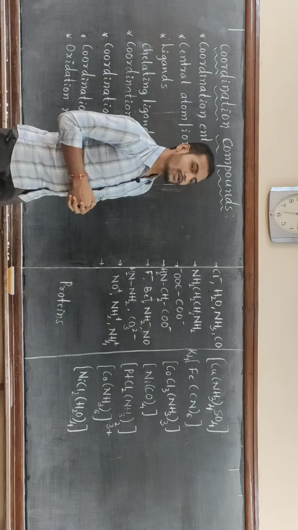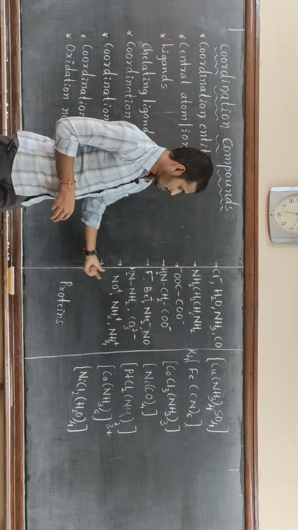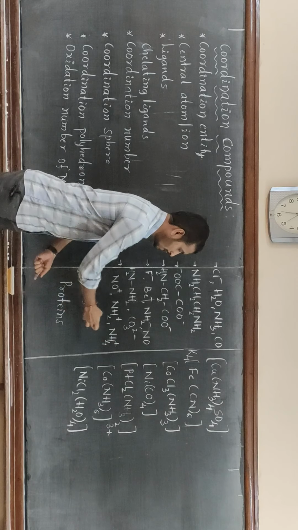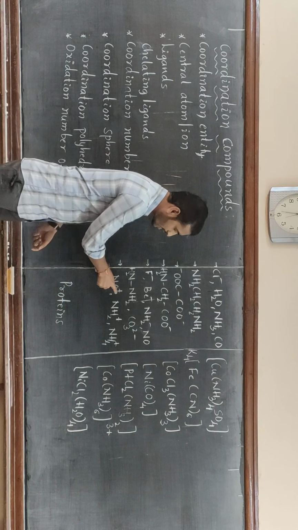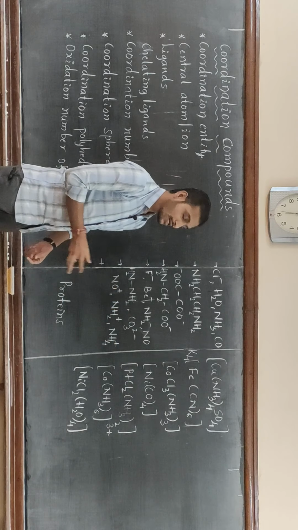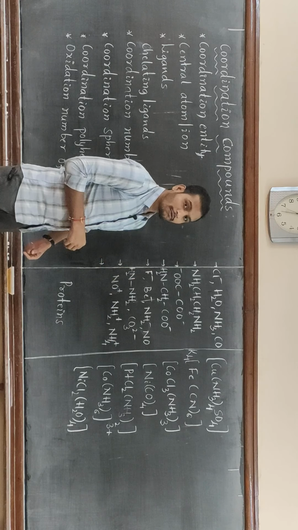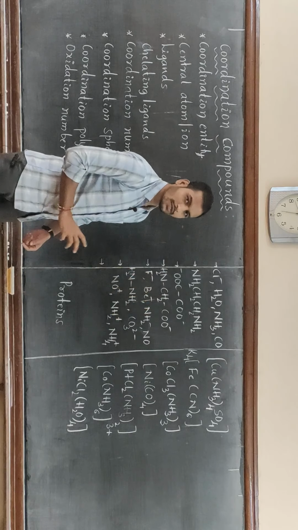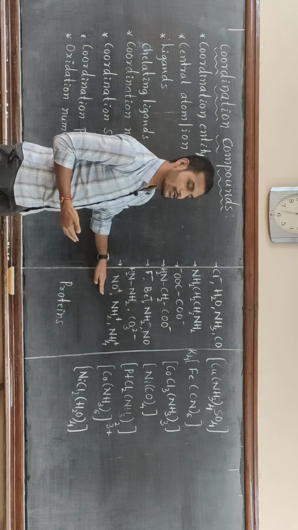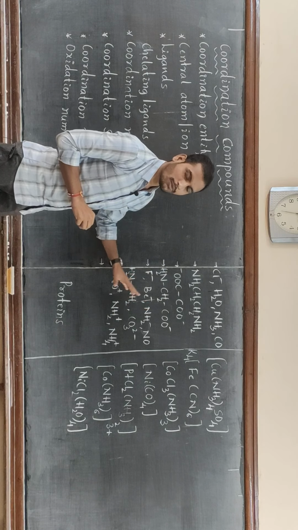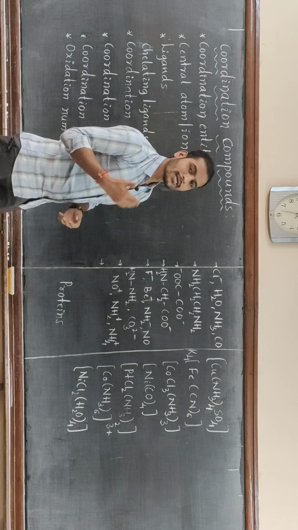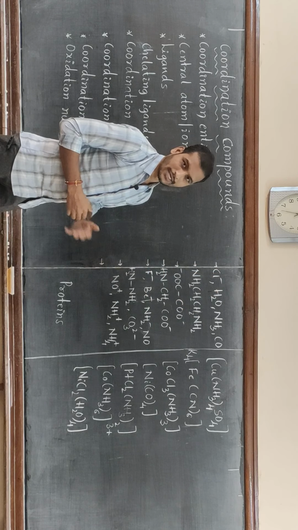Next, positively charged ligands are cationic ligands. For example, NO plus, NH2 plus, NH4 plus. These molecules contain a positive charge, but they are ready to donate a pair of electrons which is present on the nitrogen. There is a pair of electrons on the nitrogen, and these nitrogens are going to donate that pair of electrons to the central metal atom to form a coordinate bond. So these are the examples of anionic, cationic as well as neutral ligands.